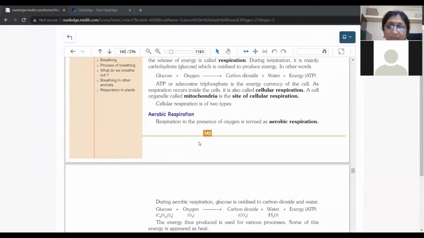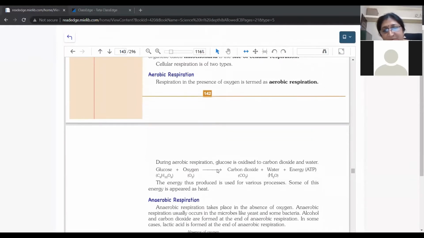What happens in aerobic respiration? When we see the glucose that we get from the food, you know this?